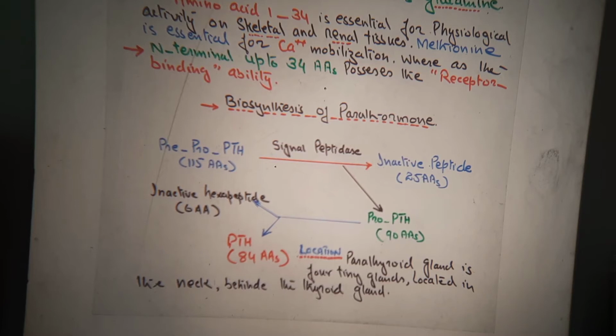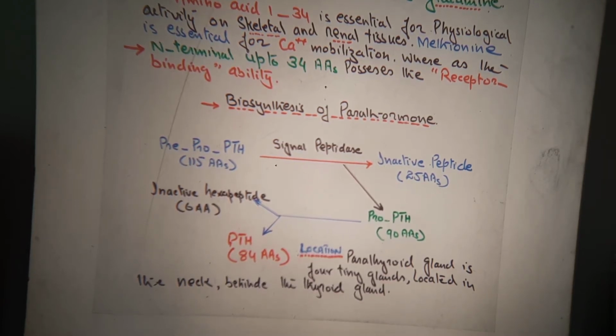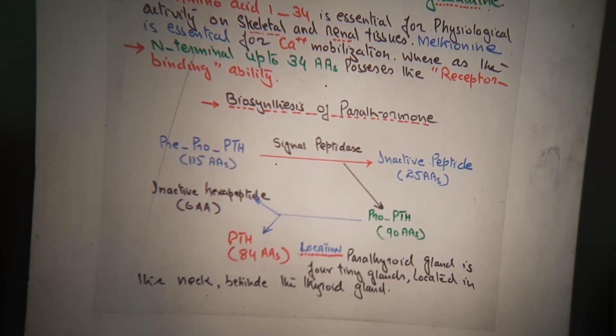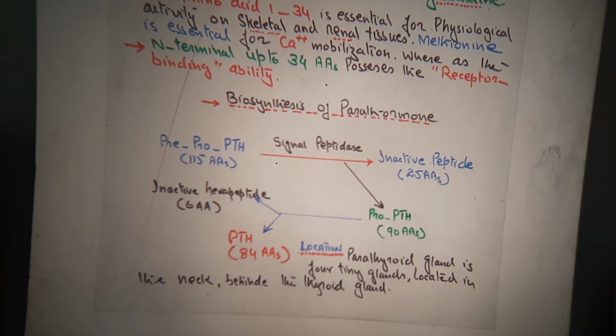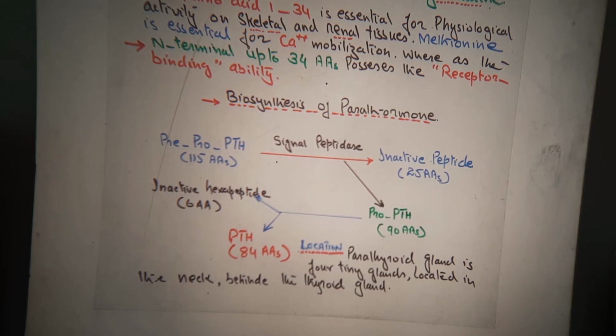Now again, why is it known as pre-pro? Because it has extra amino acids in its structure, and I told you in the beginning that parathyroid hormone actually has 84 amino acids.